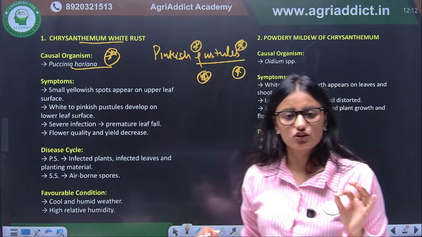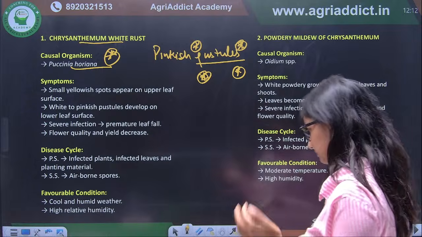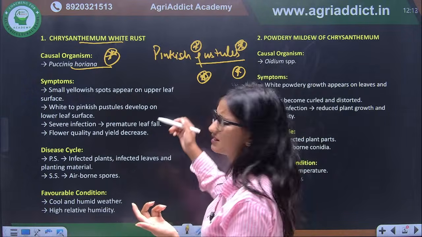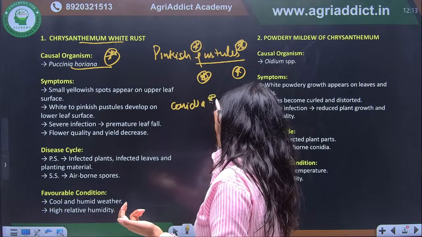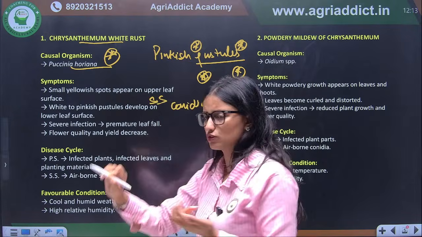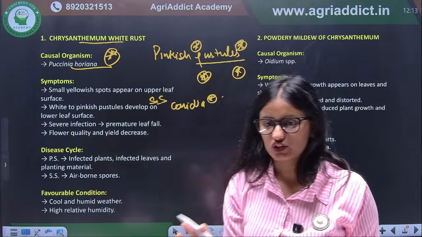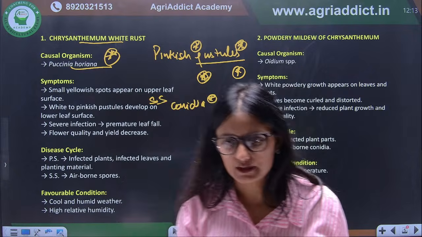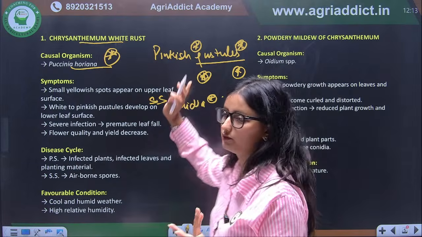Okay, is it okay? Next we have an important thing again: how it is spreading, with the conidia. Again, this is very basic. It is always the secondary source of inoculum that we discussed in the fruit crops and in vegetable crops also. Raised pustules, very good. Raised pustules we can say, but here the pustule will be pinkish.